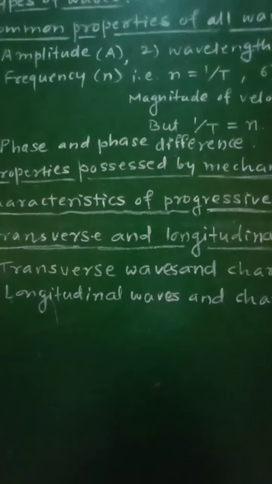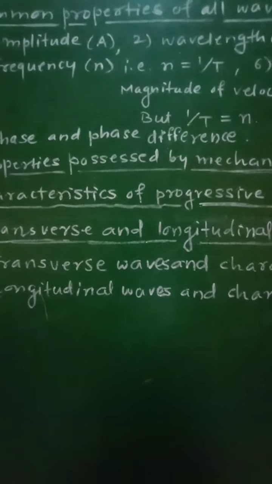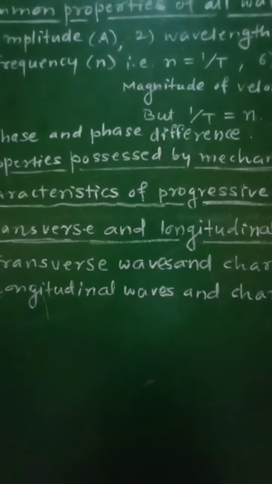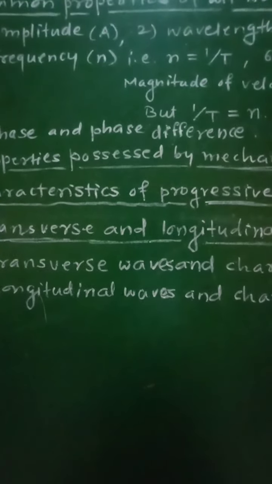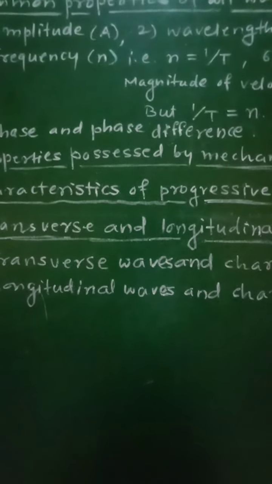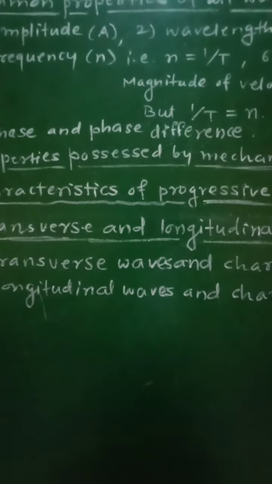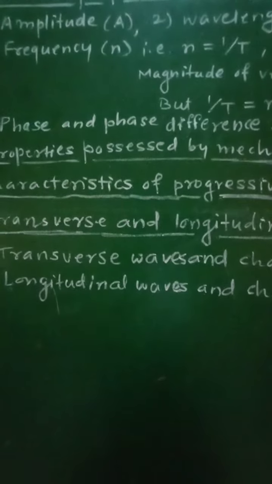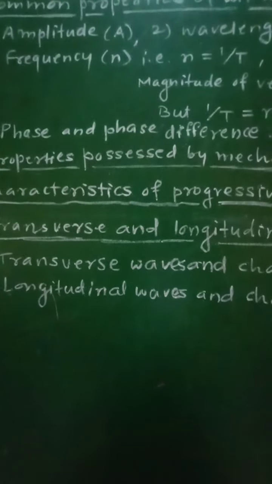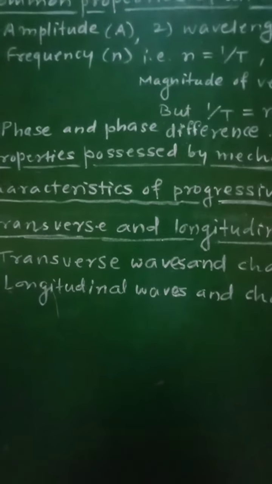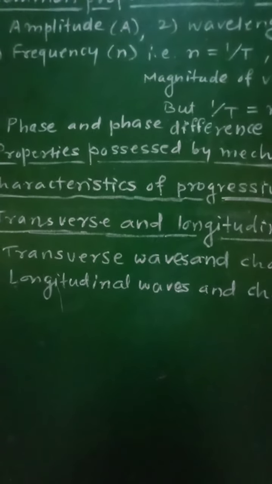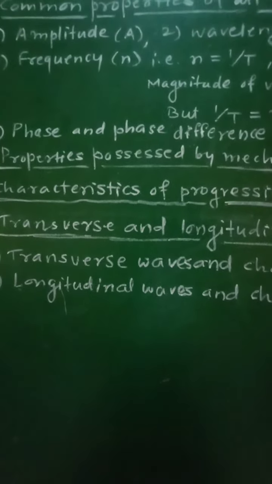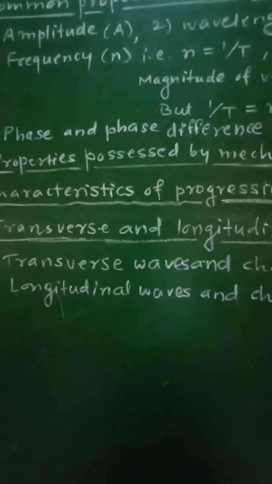Third, a crest and an adjacent trough form a cycle of a transverse wave, and the distance between any two consecutive points in the same phase is called the wavelength of the wave.